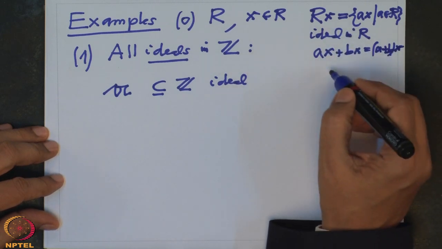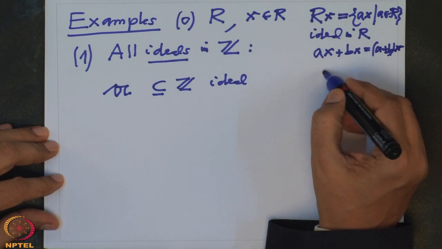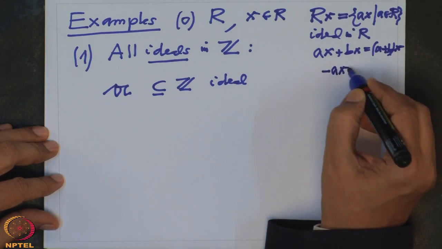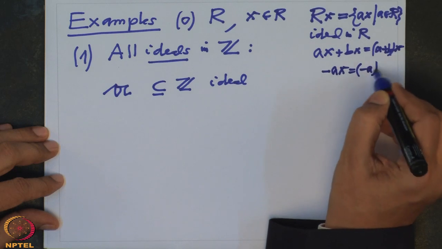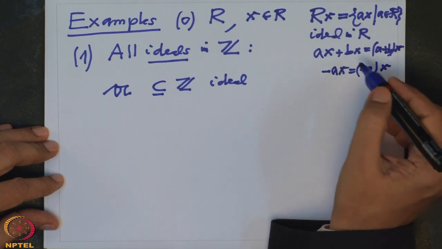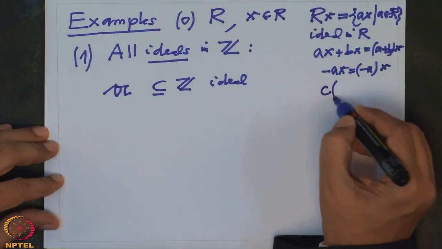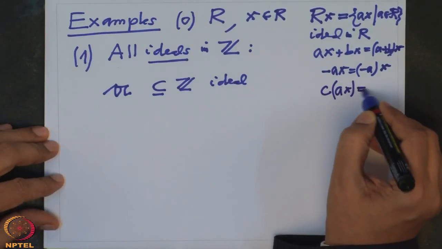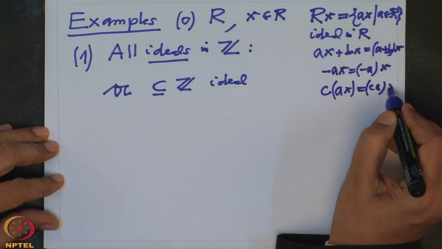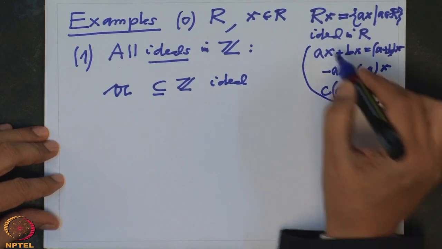Similarly, it is closed under negation, because minus of ax is the same as (minus a) times x. So it is a subgroup, and it is clearly closed under the scalar multiplication of R, because if I take c times ax, this is the same as (ca) times x. So what we have checked is that this is an ideal in R.